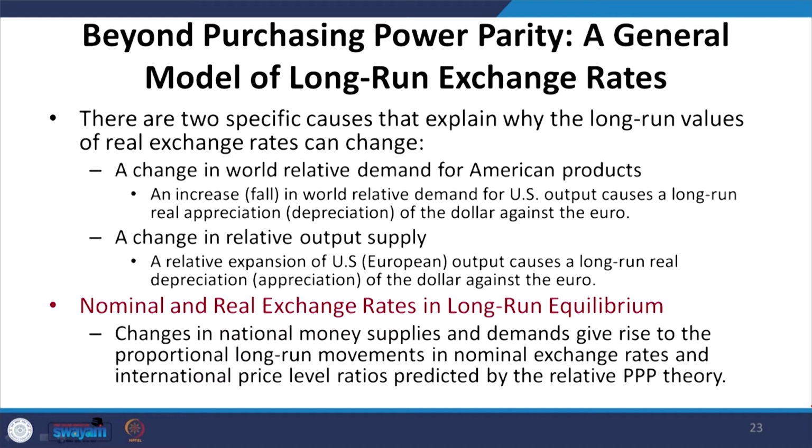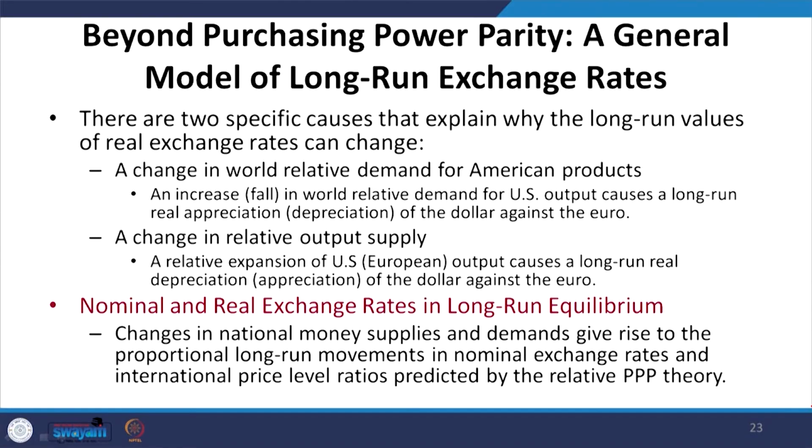Now, going beyond purchasing power parity, we can also define a general model of long run exchange rates. There are two specific causes that explain why the long run values of real exchange rates can change. The first is a change in world relative demand for American products. An increase or fall in world relative demand for American output causes a long run real appreciation or depreciation of the dollar against the euro currency, which we have discussed.